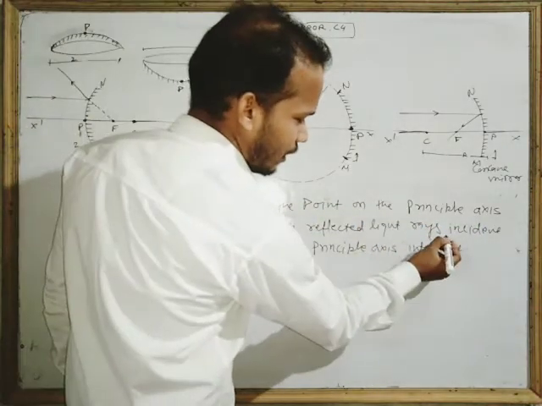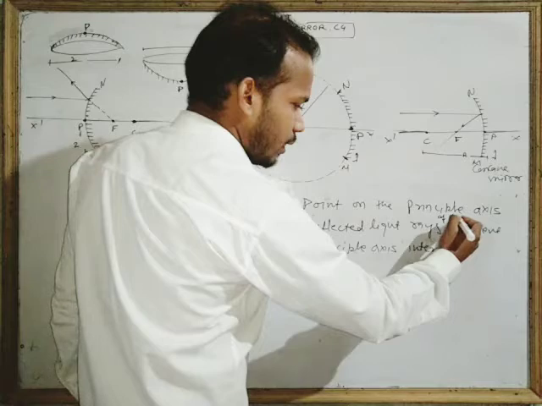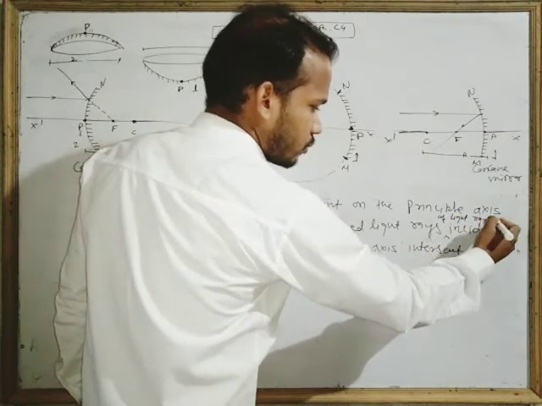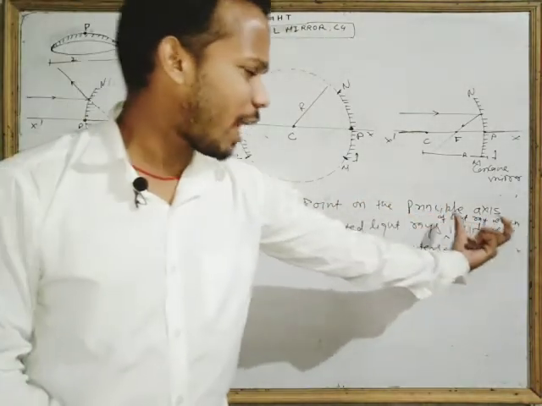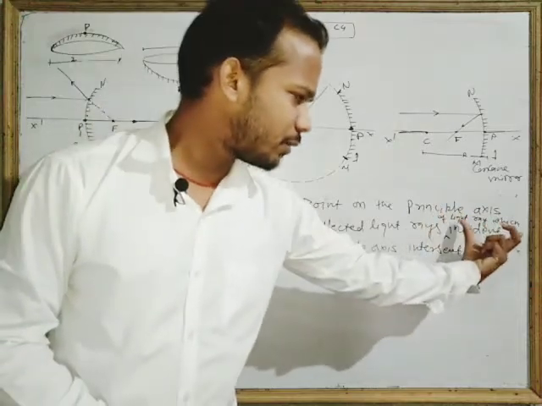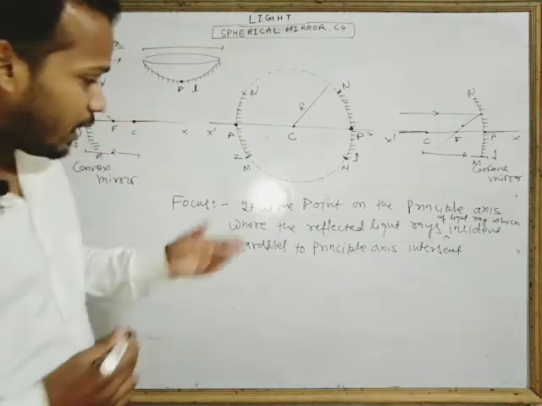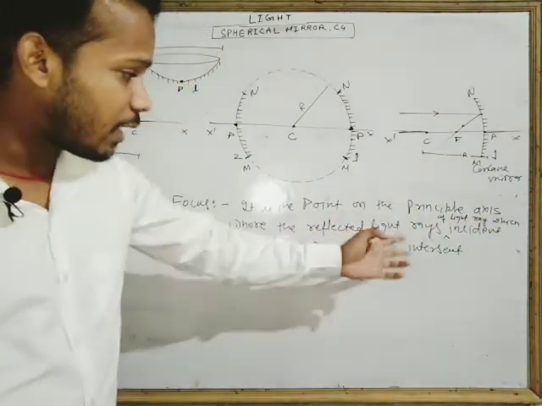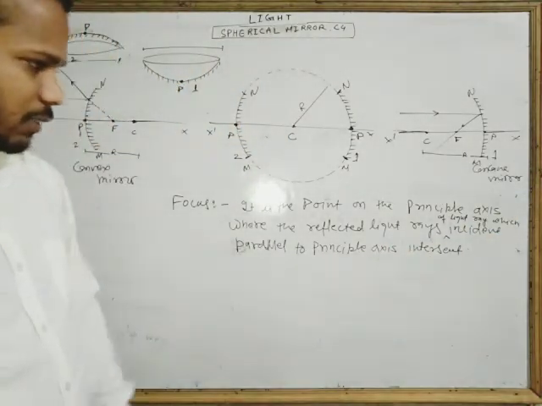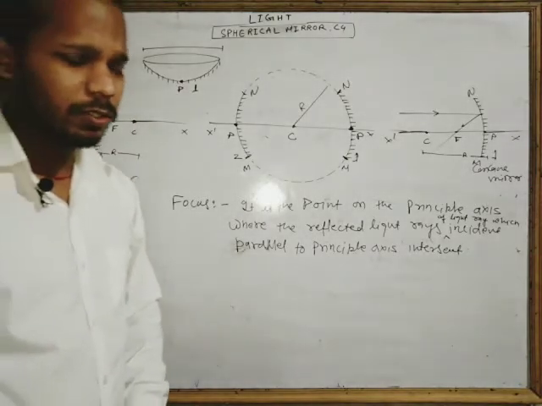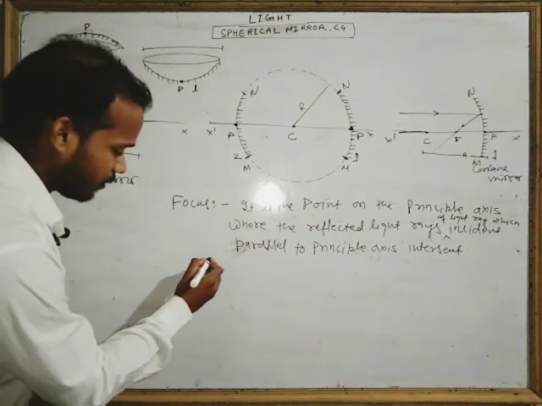We can add one more point here. Then the reflected rays of light ray which, I think if you do not add this, it will be okay, but if you add these four words, then it will be more clear. So it is the point on the principal axis where the reflected light rays of the light ray which is incident parallel to the principal axis intersect. Okay, everyone got it? Okay, then. So we can also define the focus in a different manner.